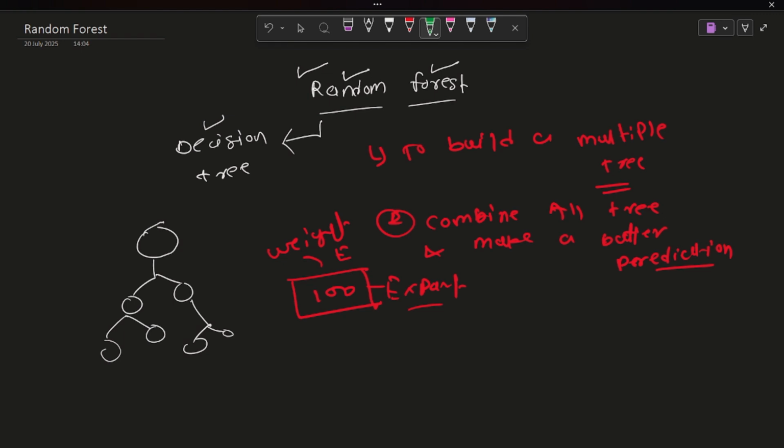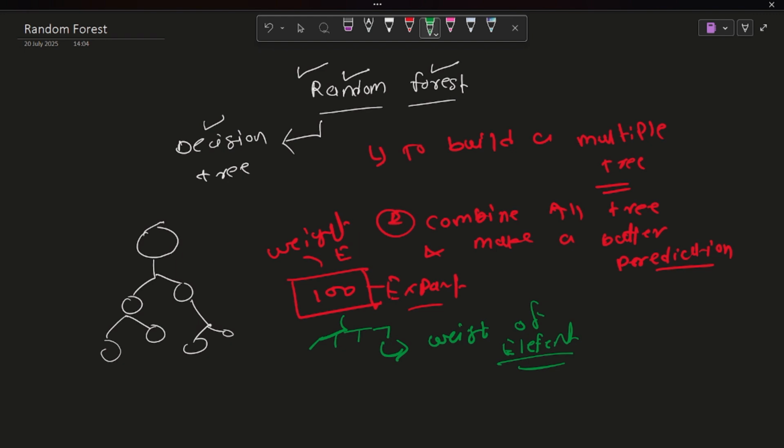After they give the weights, we calculate the average of the weights and consider that the weight of the elephant. This is the simple concept of a random forest.